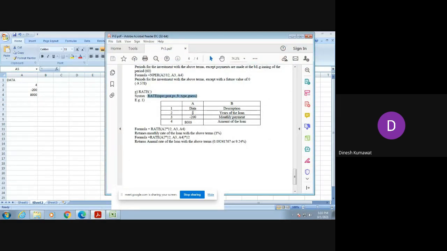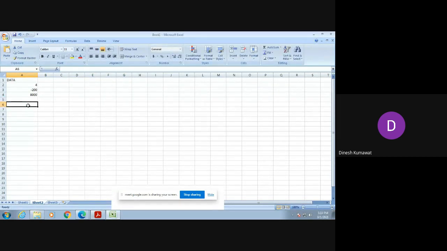What do we mean by 4? 4 is nothing but the years of the loan. Minus 200 is the monthly payment. And 8,000 is the amount of the loan. Let us verify the output of this first one. You just copy it and paste it. I am pasting here for saving our time, but you have to type it individually to check.